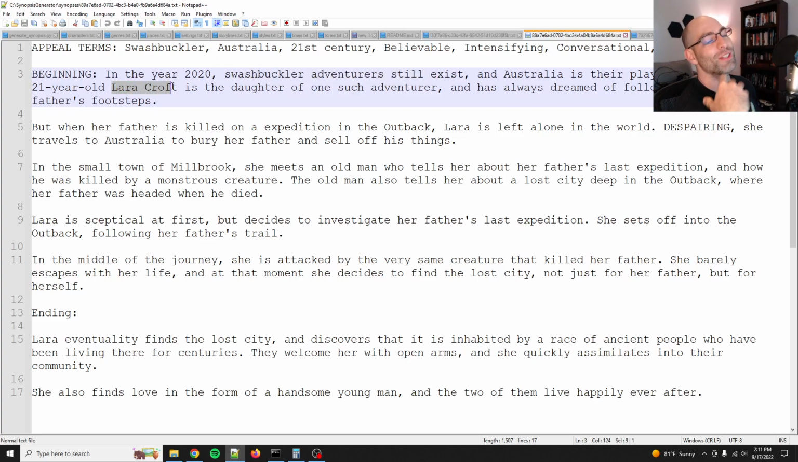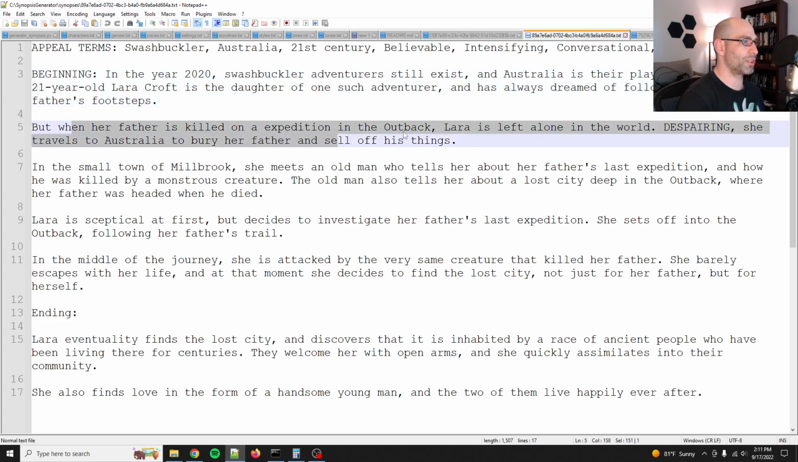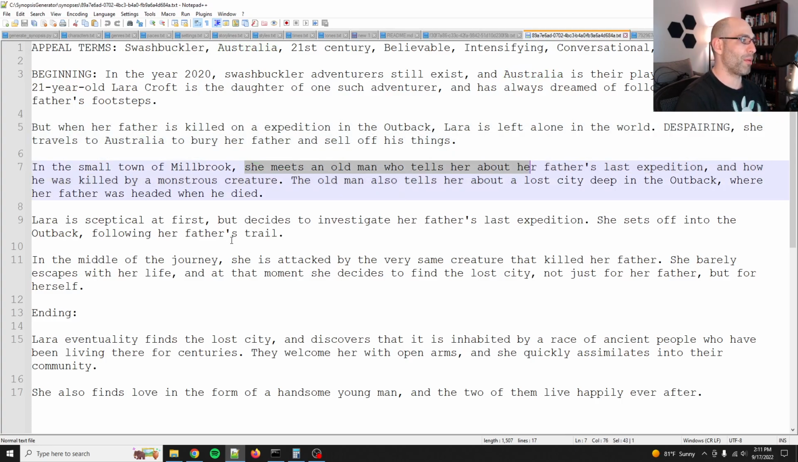Despite all of my effort, GPT-3 still spits out existing character names. Anyways, we'll fine tune this eventually one day. She is the daughter of one such adventurer and has always dreamed of following in her father's footsteps. Her father is killed on an expedition in the outback. Despairing, she travels to Australia to bury her father and sell off all his things. In the small town of Millbrook, she meets an old man, etc., etc.